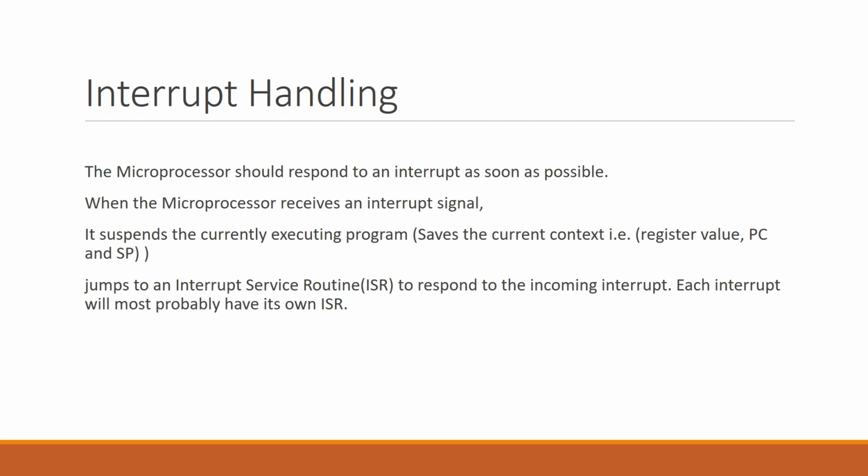The context. So what the microprocessor does, whenever it receives an interrupt, is save the current context and go for the handling of the interrupt by following the interrupt service routine, which is again a code. After completing the interrupt service routine, it comes back and resumes the execution which it had paused, in the form of context.